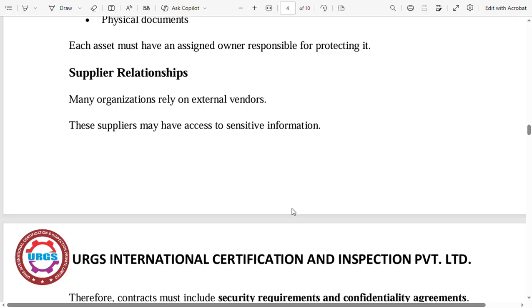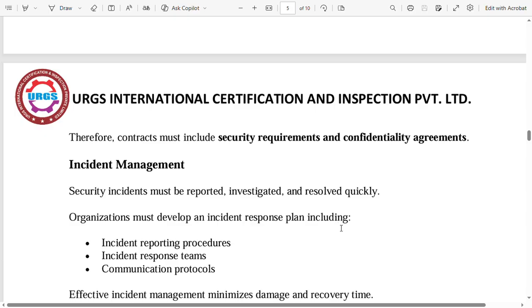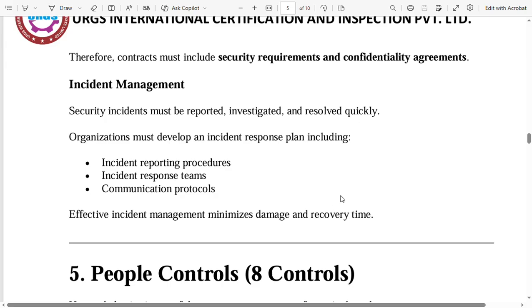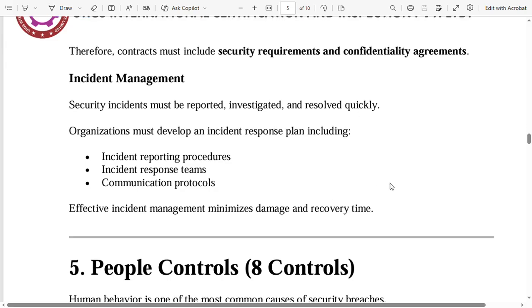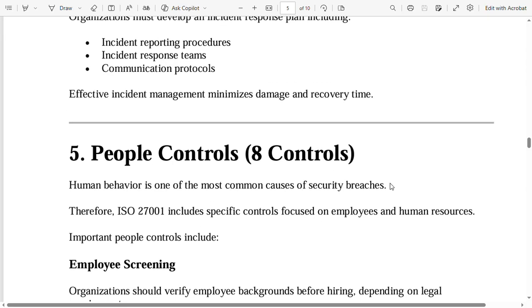Supplier relationships. Many organizations rely on external vendors. These suppliers may have access to sensitive information. Therefore, contracts must include security requirements and confidentiality agreements. Incident management. Security incidents must be reported, investigated, and resolved quickly. Organizations must develop an incident response plan, including incident reporting procedures, incident response teams, communication protocols. Effective incident management minimizes damage and recovery time.